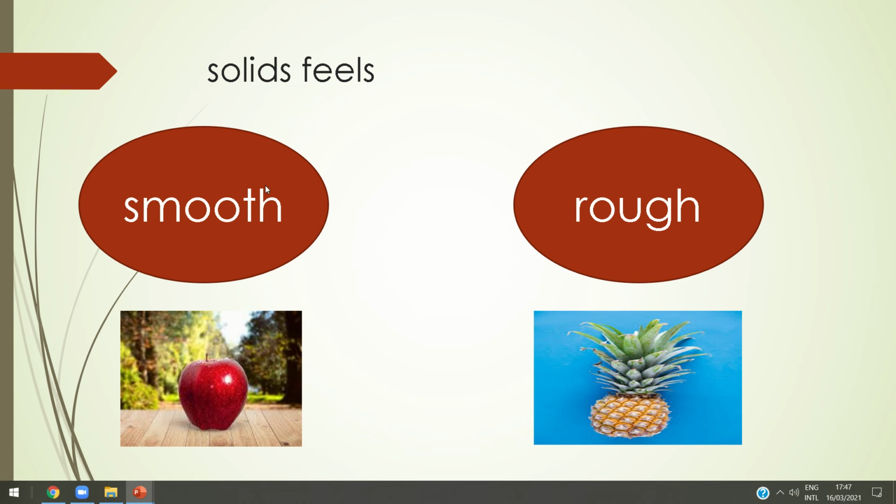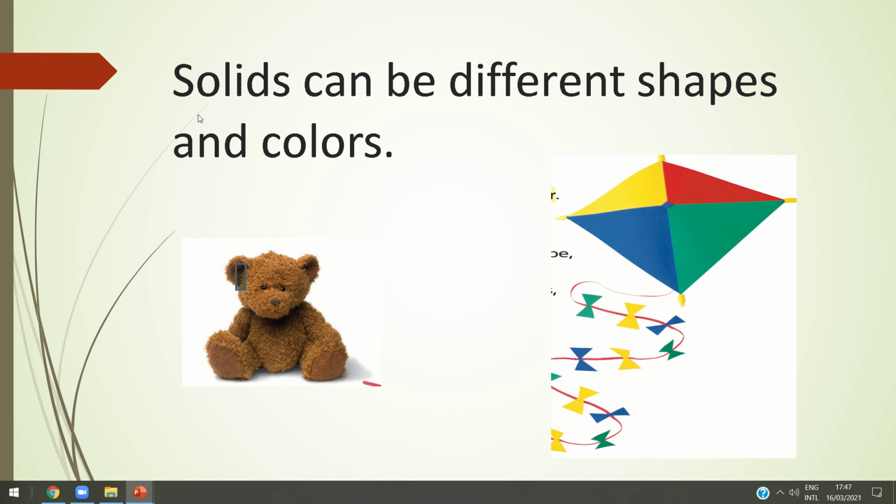Some solids feel smooth. Touch this apple. Oh, it's smooth. And what about this pineapple? Oh, it's rough. So some solids feel smooth, others feel rough. Solids can be different shapes, different colors, different sizes, and have different properties from different materials. Okay, not all the solids are the same, but all the solids have a fixed shape. The solid has shape of its own.